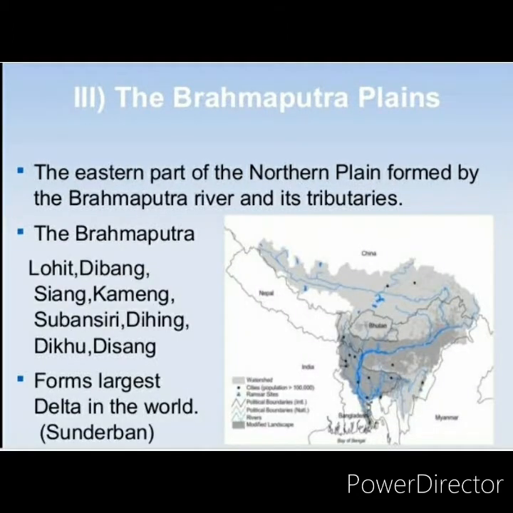Brahmaputra Plains. It is located mainly in the state of Assam. It is a low-level plain located in the eastern part of the Great Plains of India and is formed by the deposits of river Brahmaputra. These plains create alluvial fans and marshy tracts.